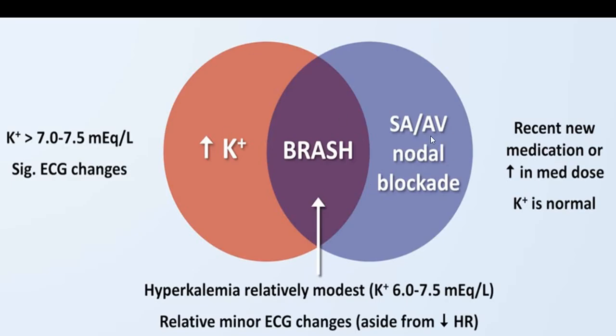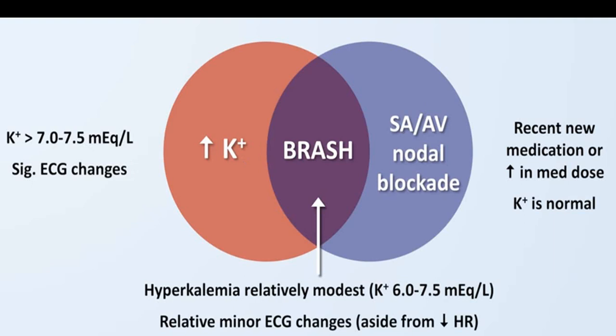Hyperkalemia and AV blocks are the common factors leading to Brash syndrome. So two things have to be there: development of hyperkalemia and development of AV block due to drugs like CCB and beta blocker. And hyperkalemia can be because of drugs or because of renal failure.